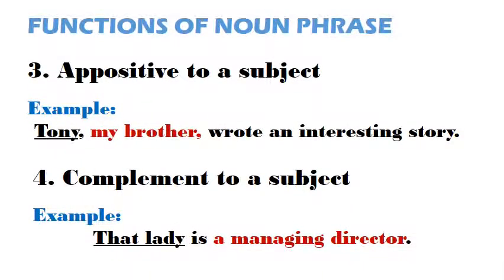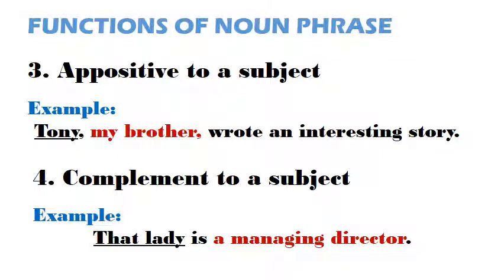Number 3. A noun phrase can be an appositive to another noun or noun phrase. When a noun phrase functions as an appositive, it means that the noun phrase is placed next to another noun, or noun phrase, as an explanation to that other noun, or noun phrase. So, in this example, the noun phrase, my brother, is used to explain the noun, Tony.